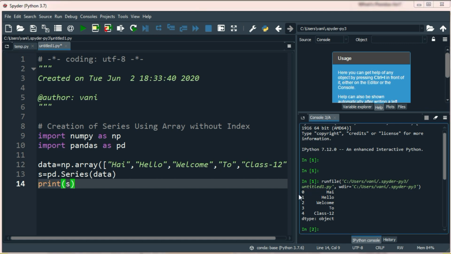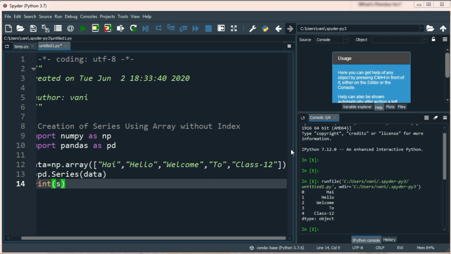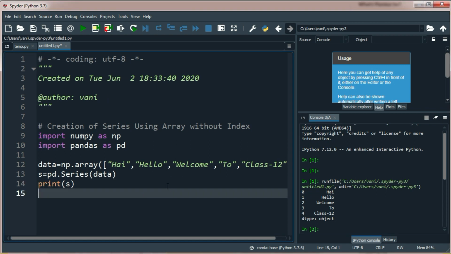As I didn't pass any index here, then my default index will be ranging from 0 to array of the length minus 1. So our array of the length is 1, 2, 3, 4, 5, 5 elements. And 5 minus 1, that is 4. That is why 0 to 4. Our index is 0 to 4. Okay. So you can compare the series with 1D array also.